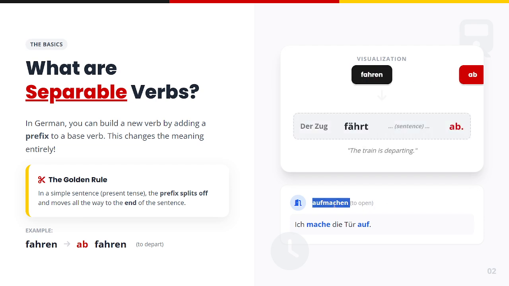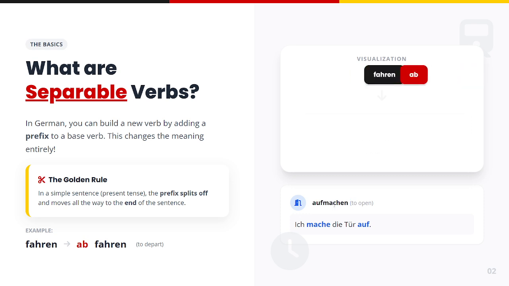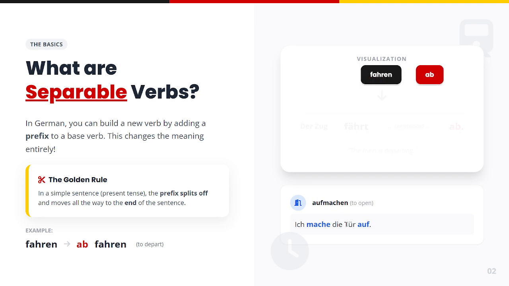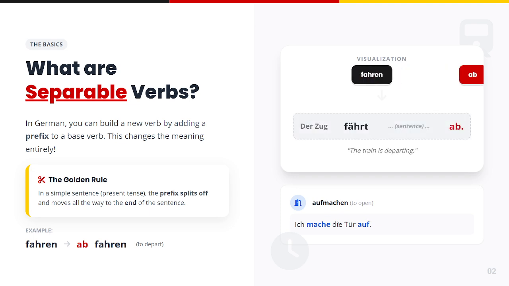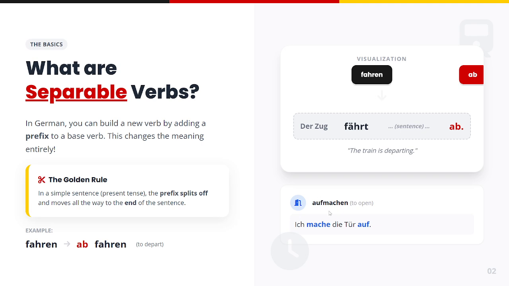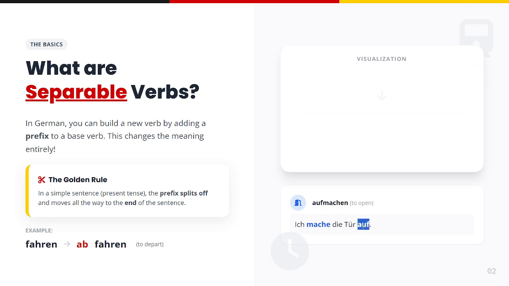Another example is aufmachen, which means to open. Ich mache die Tür auf, which means I open the door. Here also you would notice that the prefix auf is placed at the end of the sentence.